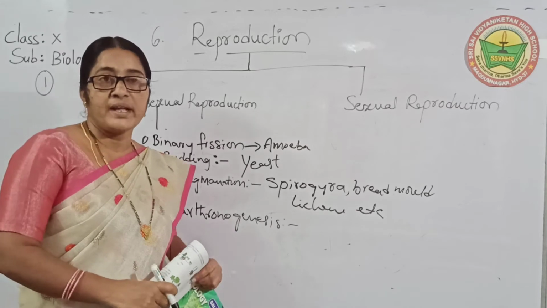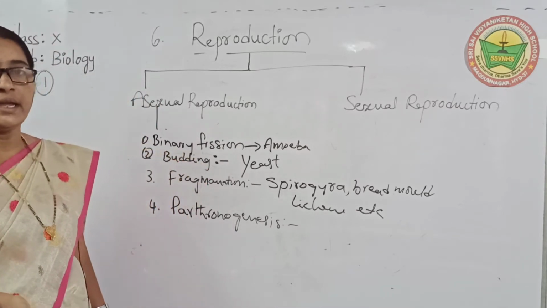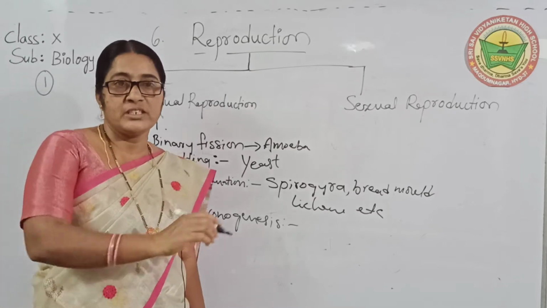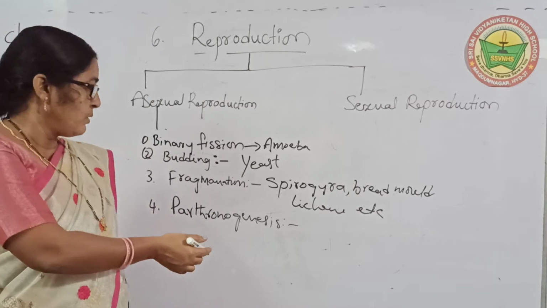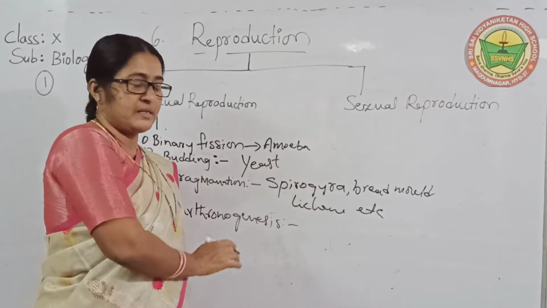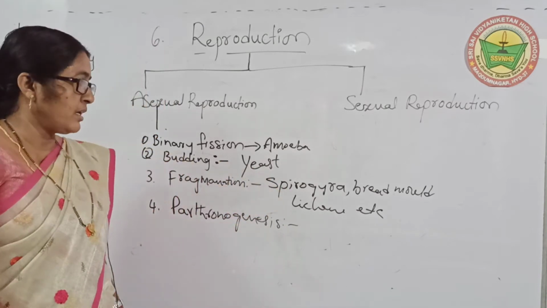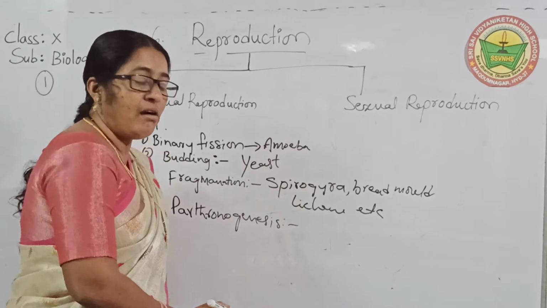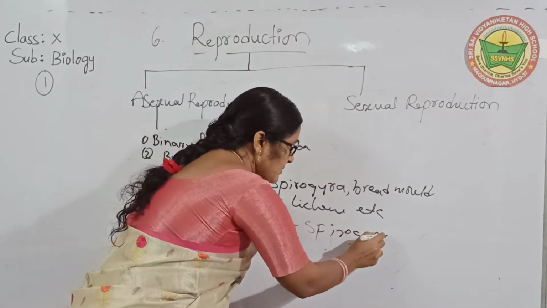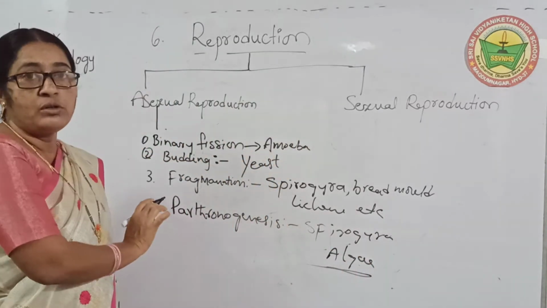What are those lower organisms? Algae and Spirogyra. There is no sexual reproduction, they have asexual. Asexual means they are dividing body parts. In the previous example, Spirogyra divides from body parts. So those organisms, Spirogyra and algae, are having parthenogenesis.